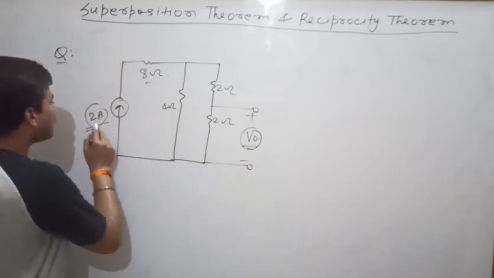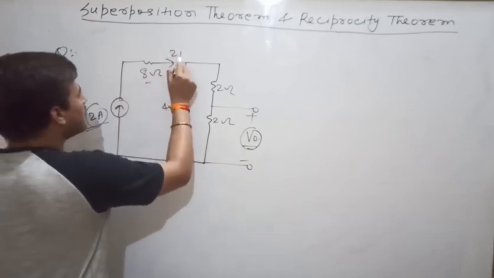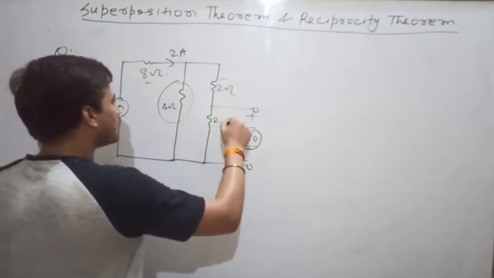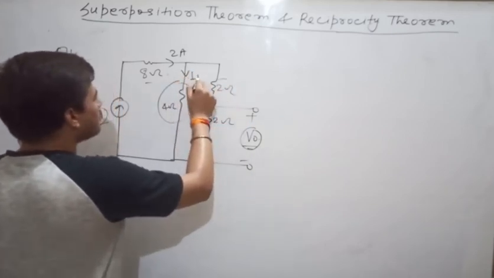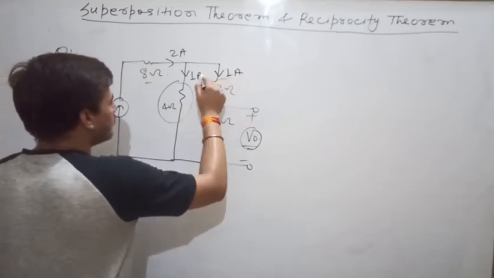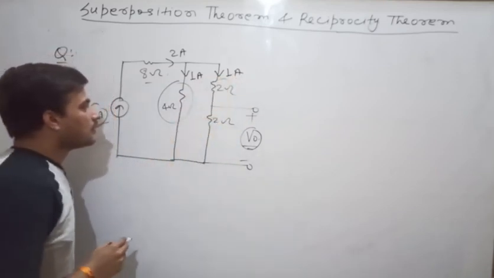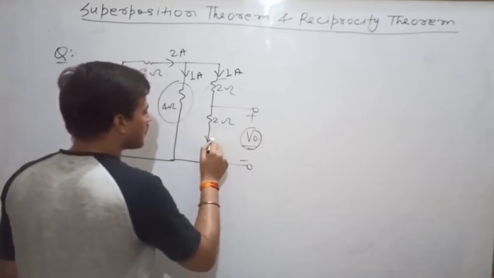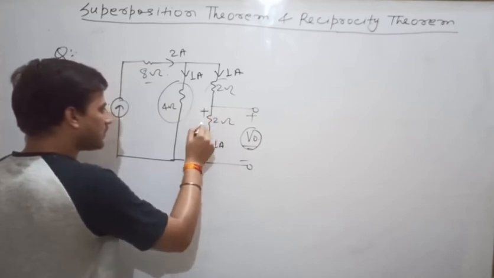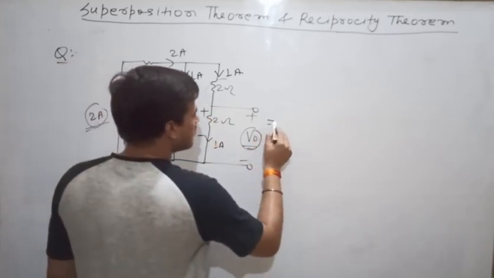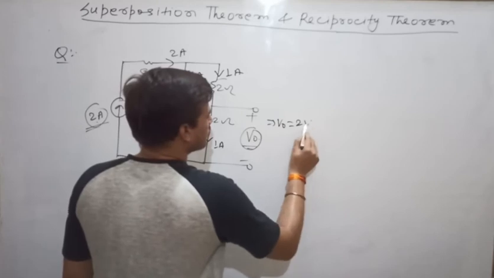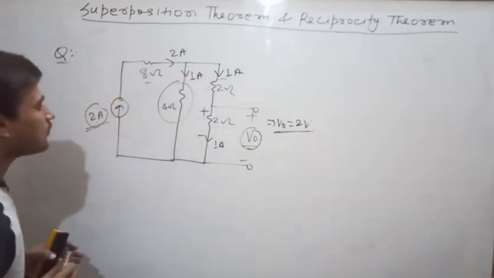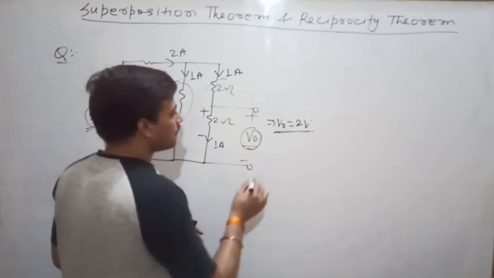Here 2 ampere current is coming out, so here the current will be 2 ampere. Now you see 4 ohm resistance, 4 ohm resistance. So here it will be 1 ampere and 1 ampere. Now if you calculate the value of V0, this current is 1 ampere, so there will be the potential drop of 2 into 1. That means V0 will be equal to 2 volt.